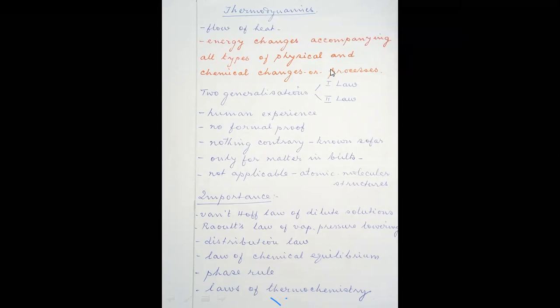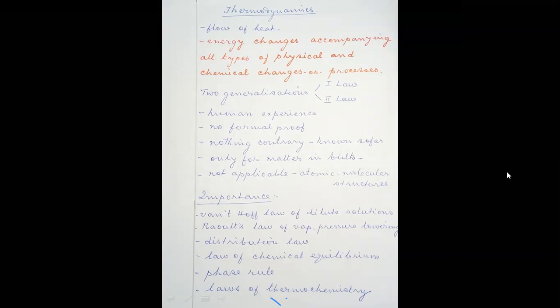And one of the drawbacks of thermodynamics is that the results, the calculations, the definitions, and all the procedures are applicable only for matter in bulk. Matter in bulk is called, in chemistry, an assemblage of molecules.